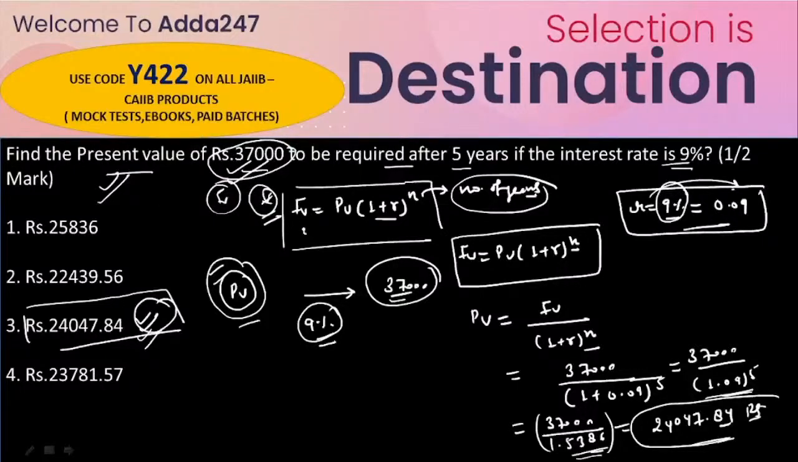So you have to memorize this: future value is equal to present value multiplied by 1 plus r to the power n, where n represents the number of years and r represents the rate of interest. I think it is clear for everyone.